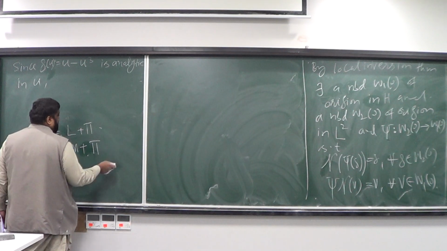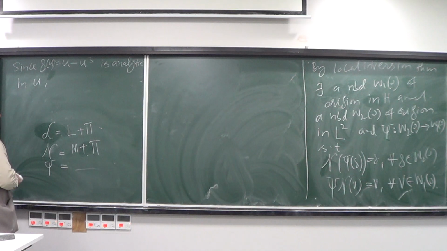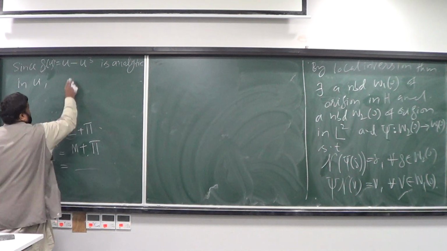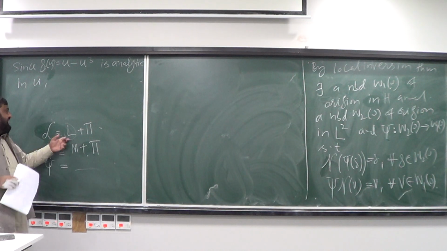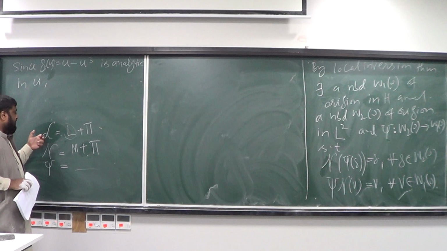All of these are analytic actually. Why? Because L consists of this polynomial and the Laplace operator, which is analytic. So that L is analytic, so this capital L is analytic.